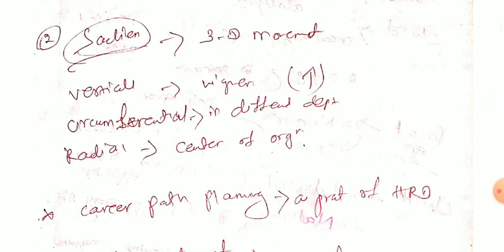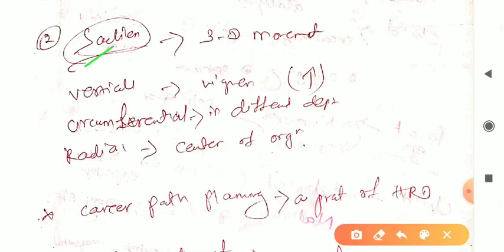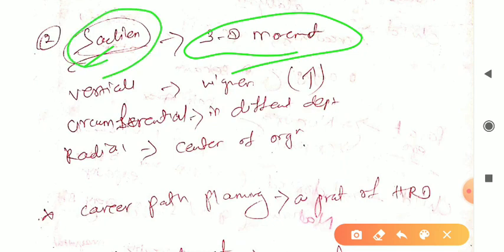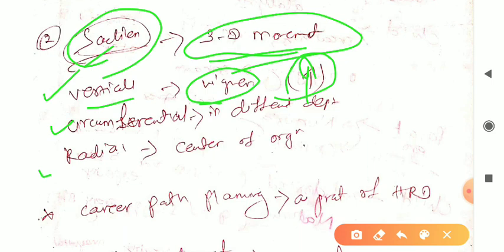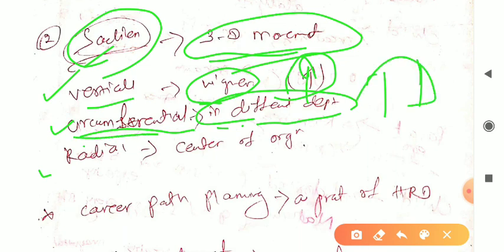So like this. Next one is Salient. Salient has given the 3D movement. First one here was given by Salient. Remember this 3D movement. First one is vertical, circumferential, radial. What is vertical? That is higher, all time higher only. Remember this. Circumferential, in different departments, that is, looking at the circumstance, with respect to the situation the thing will be different.